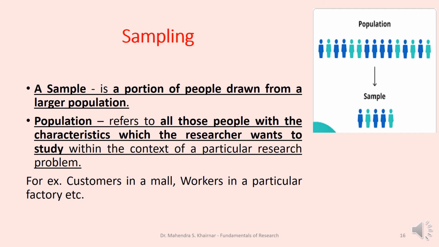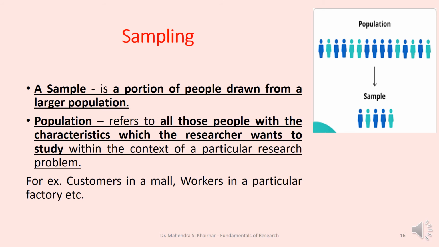For example, we cannot conduct research on the whole ocean or sea. Therefore, we can collect a sample from the ocean or from the sea. We can collect a sample from the river. We can collect a sample from a group. We can collect a sample from a population. And on that sample, we can conduct a research.